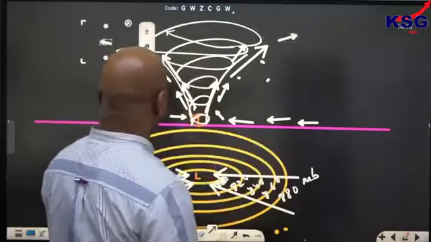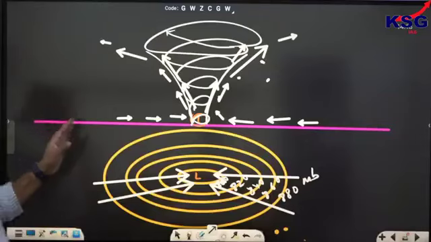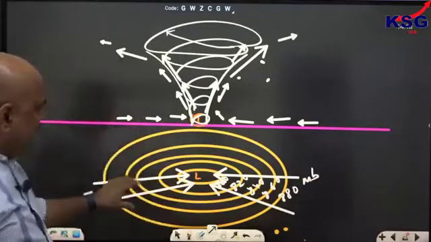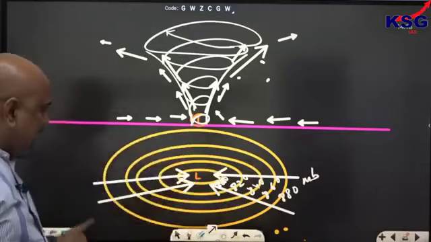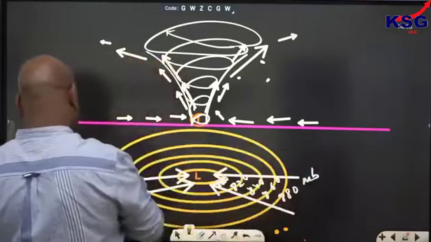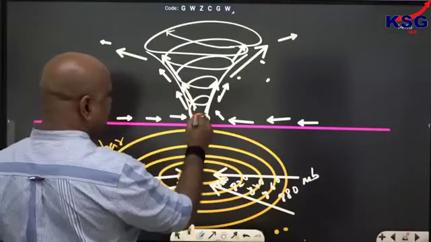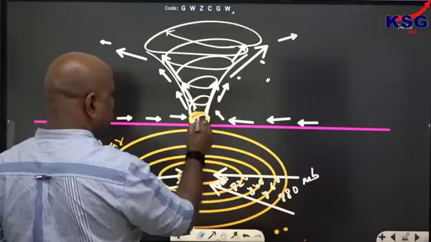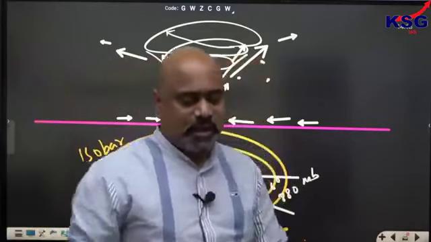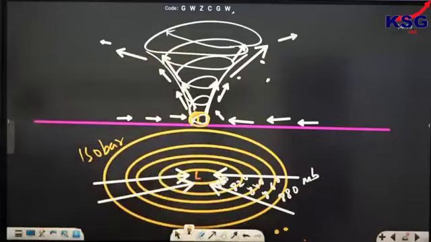In case of a cyclone, there is convergence of the air, whirling of the air, and movement upward. The yellow lines shown are isobars, vertically. Here you have the lowest pressure, and the air is converging from all sides and going up subsequently.